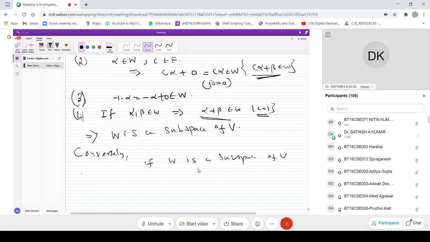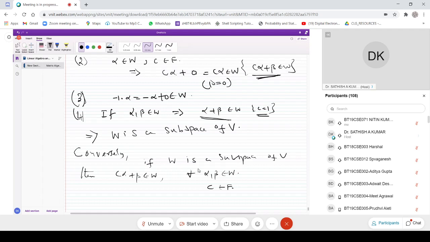Okay, so if W is a subspace of V, then it is obvious that c alpha plus beta is in W for every alpha, beta in W and c a scalar in F. Okay, so this is straightforward. Certainly you can have this proof because of the last property as I told you earlier. So alpha plus beta is in W.